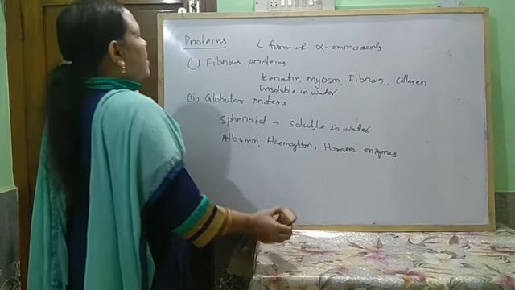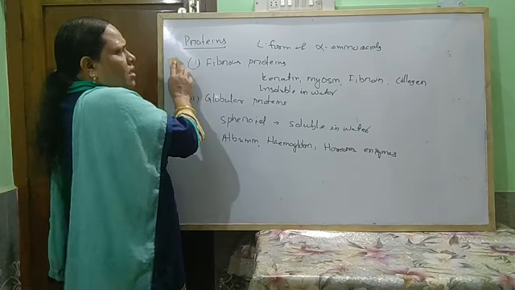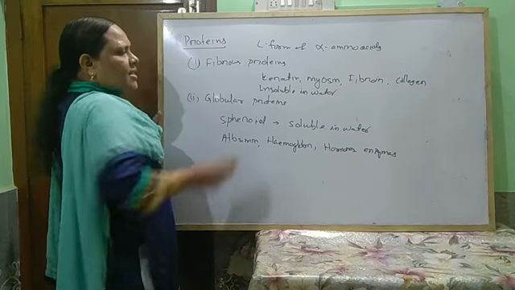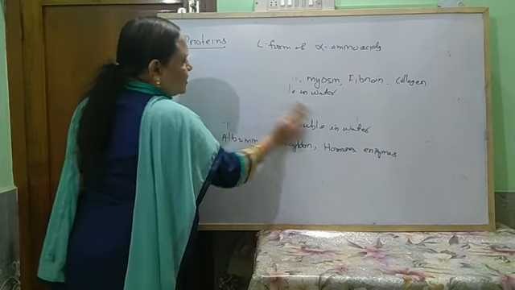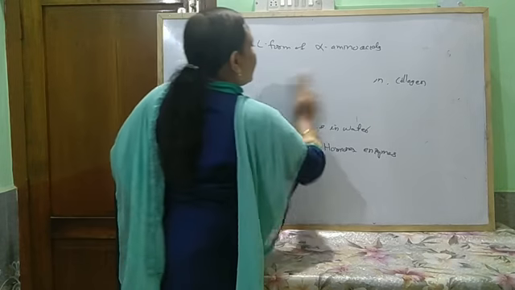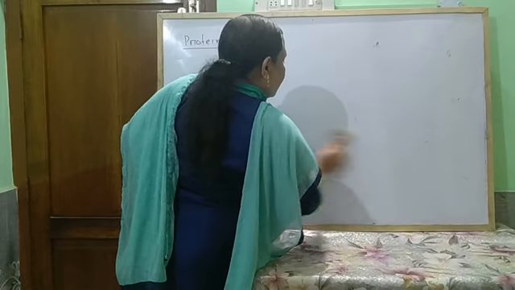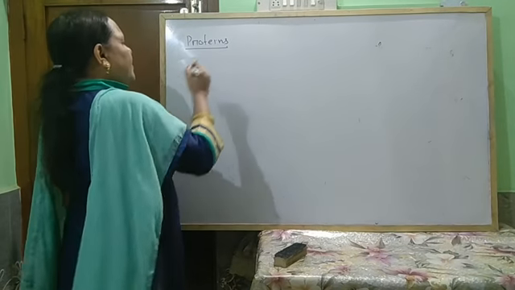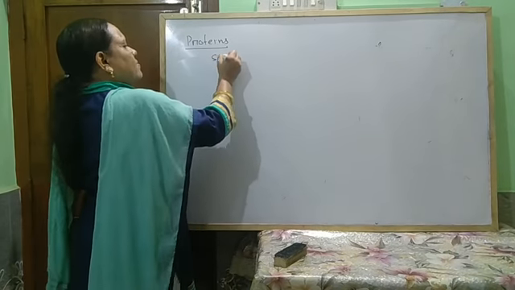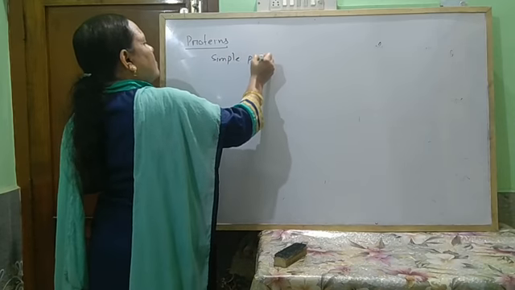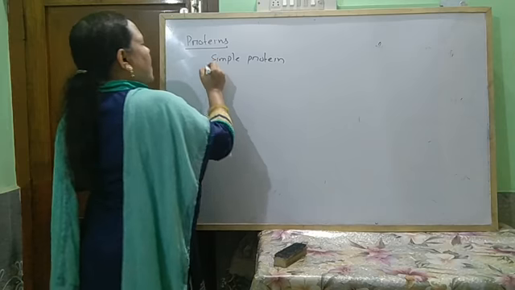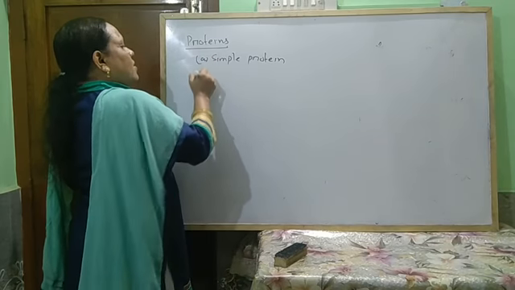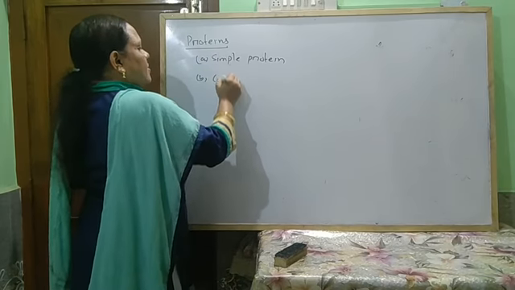Next, these proteins are again classified into two types depending upon the hydrolysis product: simple protein and conjugated protein.